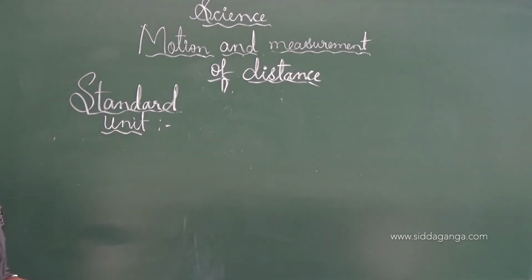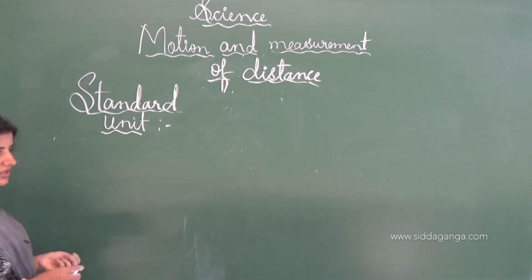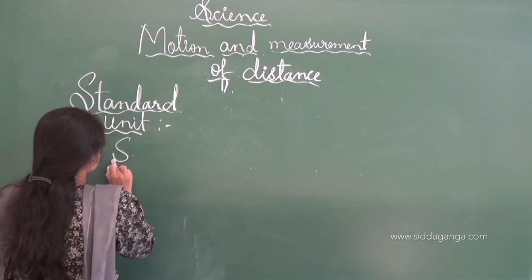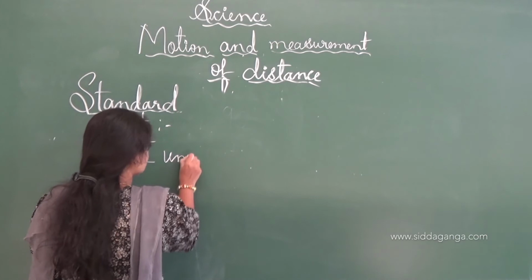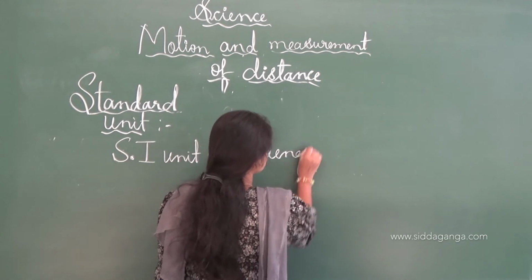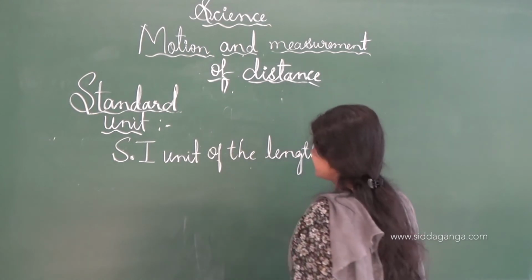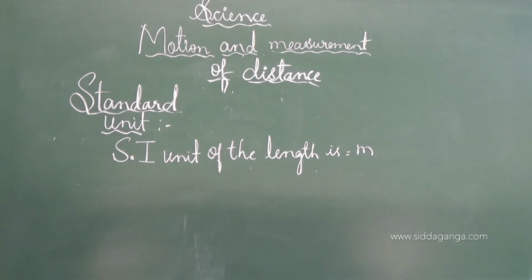And here, an example of the standard unit of measurement is nothing but the SI unit, and the SI unit of length, we all know, is the meter. SI is the International System of Units. The SI unit of length is the meter.